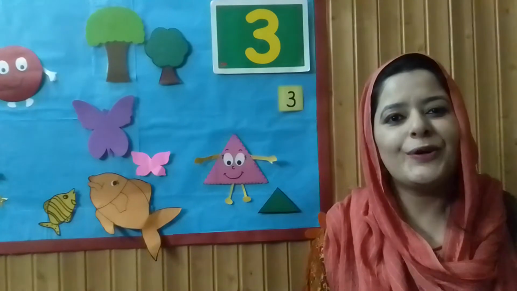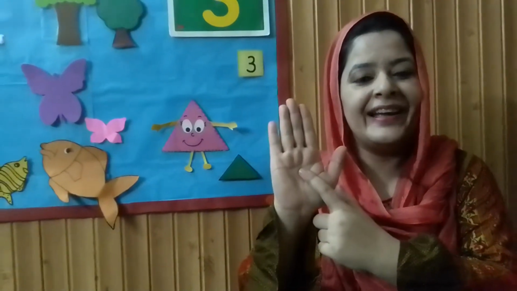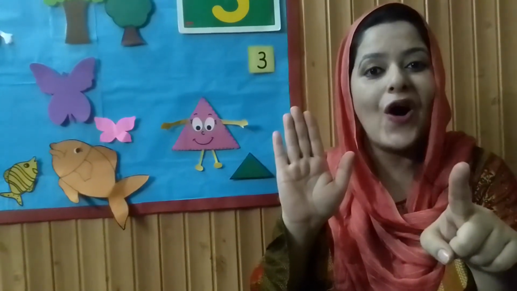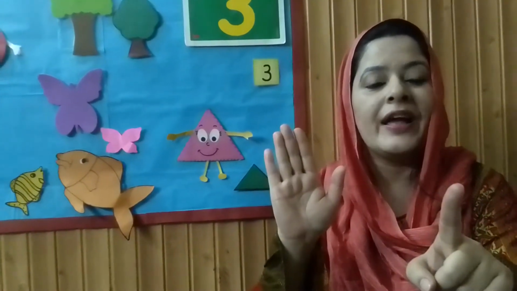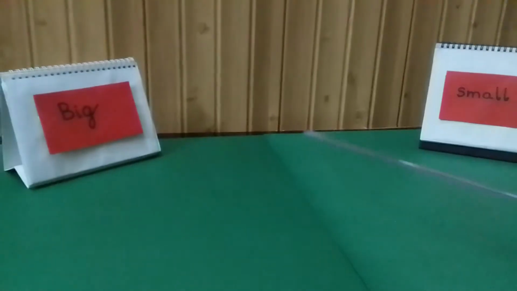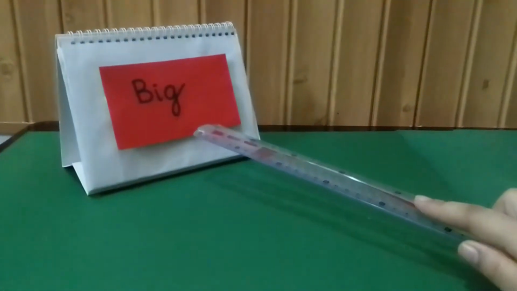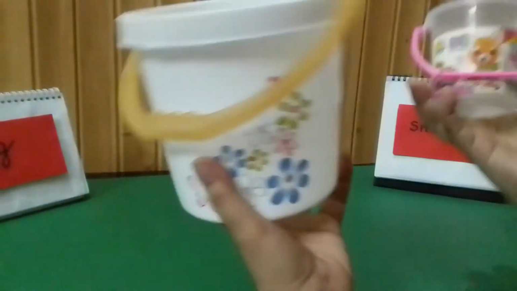Now children, show me your hand like this. Yes, this is my hand and you look at your hand now. My hand is big and your hand is small. Yes, my hand is big and your hand is small. Now I will show you so many things and you will help me to find out the big and the small. Now look at this side. Here is written big and what is written here? Small. Yes.